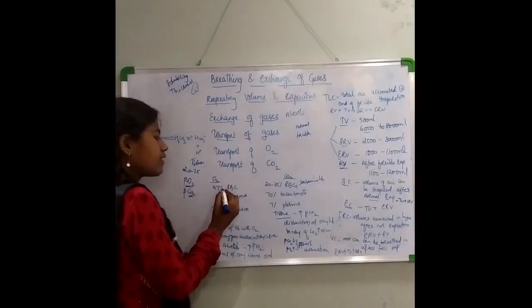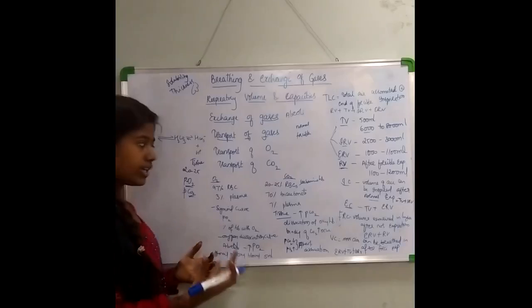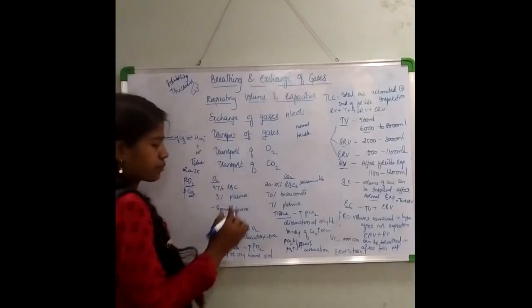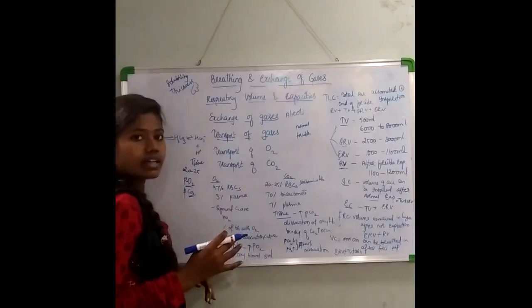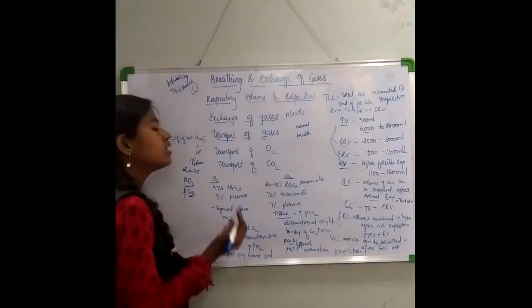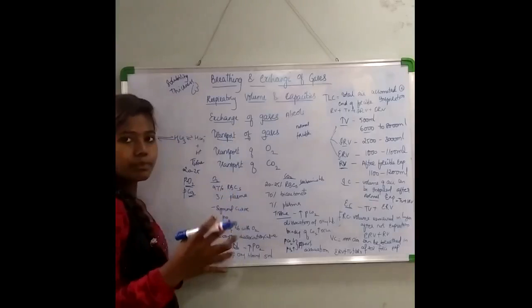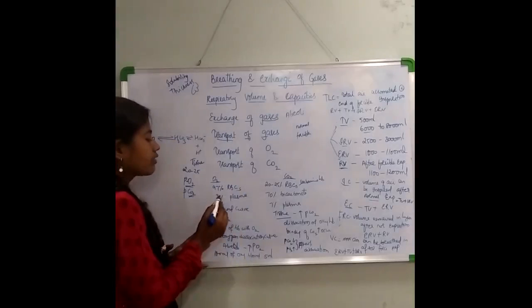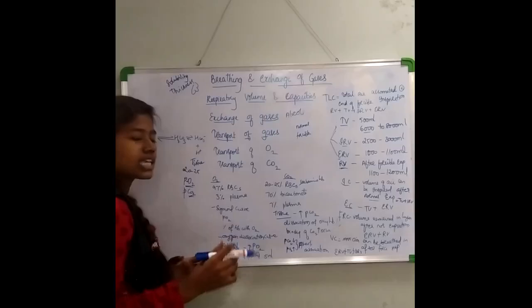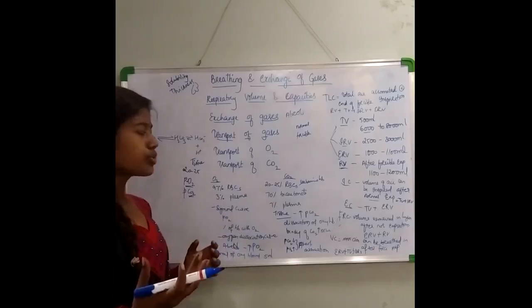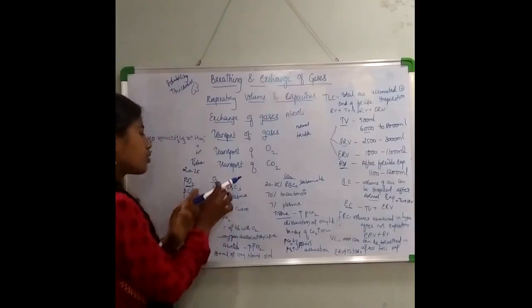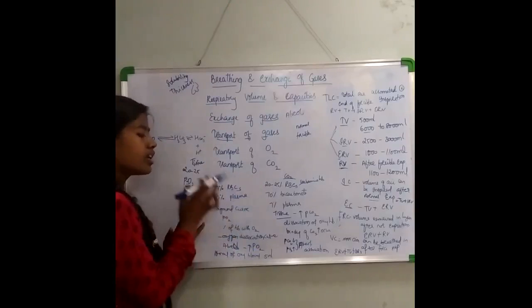So 97% of the O2 in our body is passed on to the target organ by the RBCs, right? The red blood corpuscles, or red blood cells, carry 97% of oxygen to the targeted organ. And 3% of the O2 is carried to the tissues in a dissolved state, that is, in the plasma. So here we complete 97 plus 3, 100%.